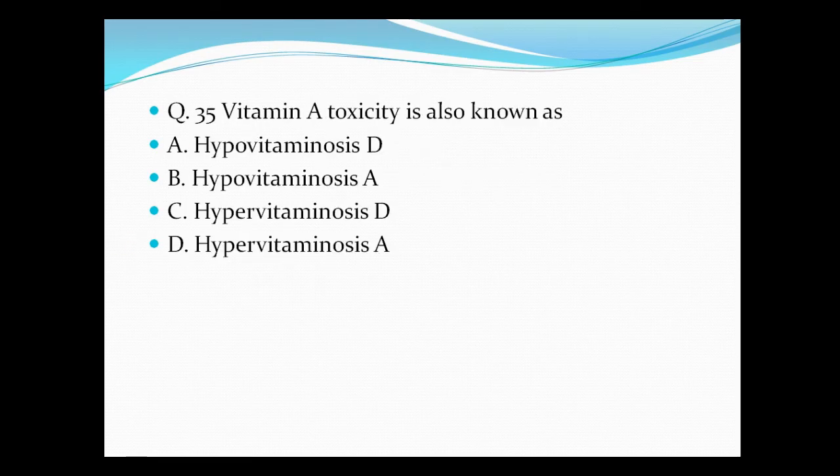Question number 35. Vitamin A toxicity is also known as A. Hypovitaminosis D, B. Hypovitaminosis A, C. Hypervitaminosis D, and D. Hypervitaminosis A. So hypervitaminosis A is the correct option.